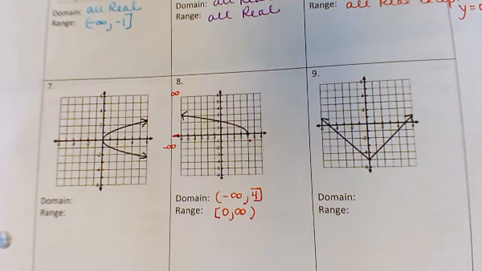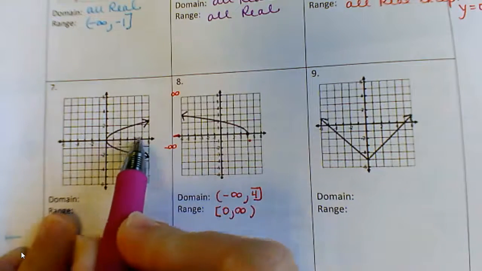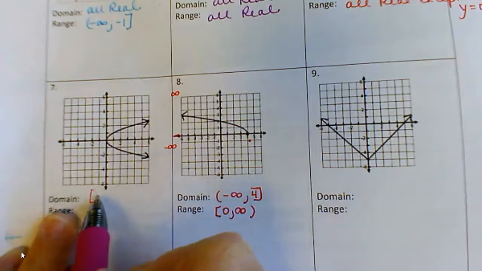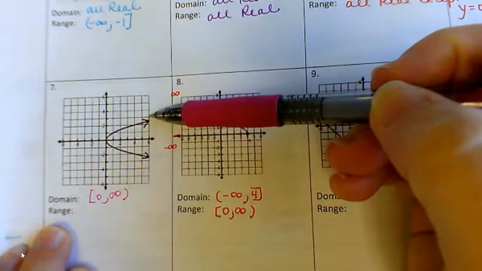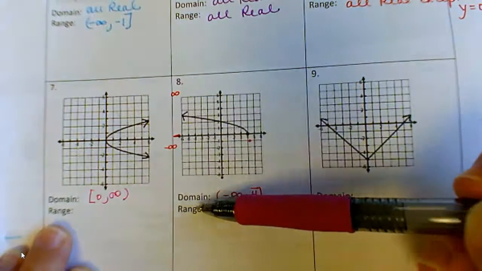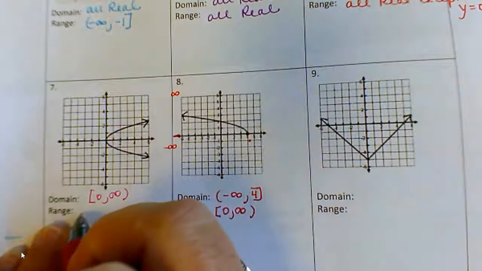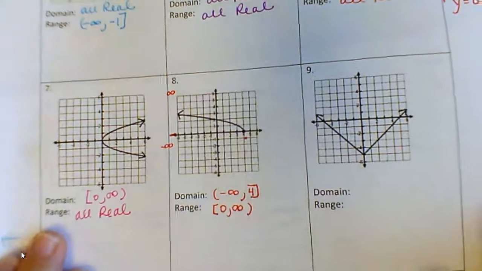Okay, you guys try number 7 and 9. So on the first one, I know it starts at 0 and keeps going to the right forever, so that would be 0 to infinity. As far as the range, it just keeps going up forever, keeps going down forever, and so that would be all real numbers, or our fancy R, however you want to write it.